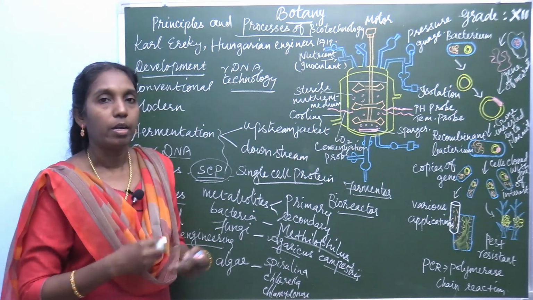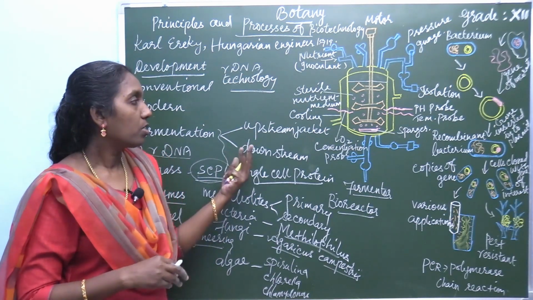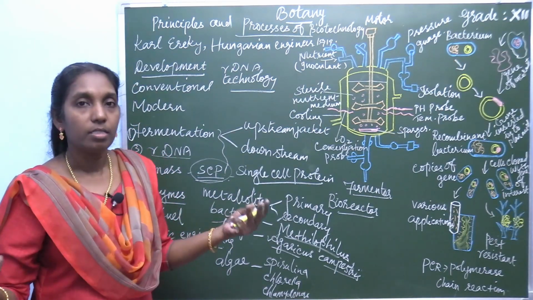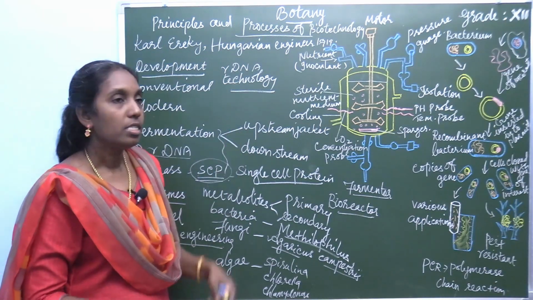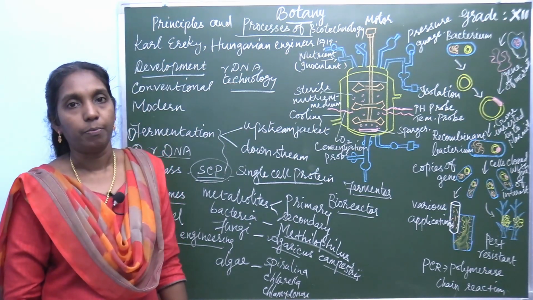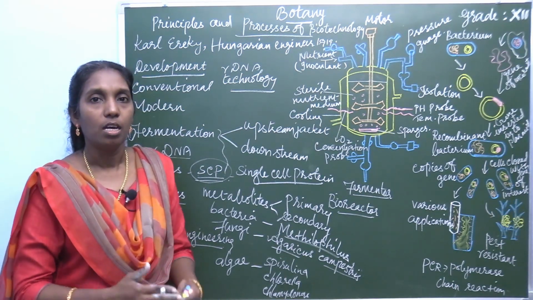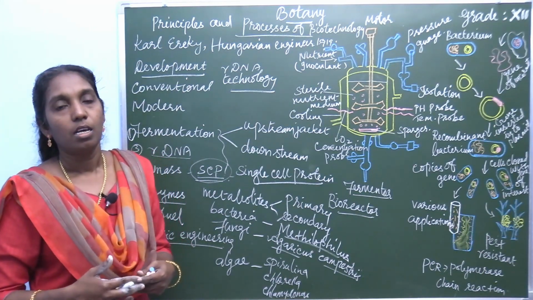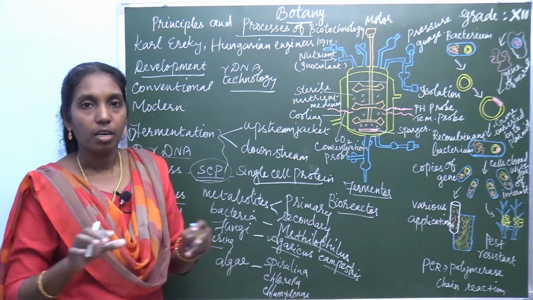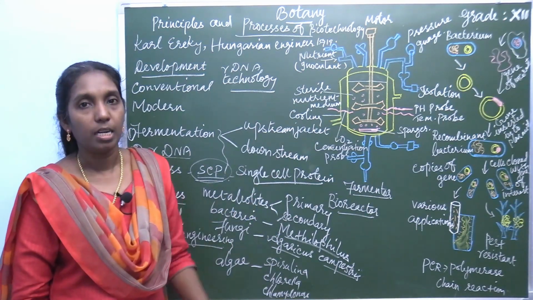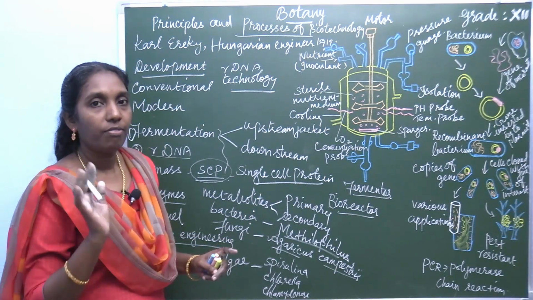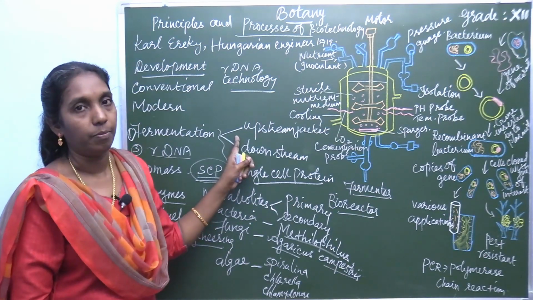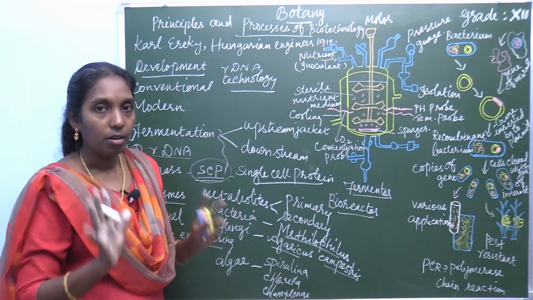You may have heard about insulin, the preparation of insulin, or it is also used in sewage disposal, recycling of water. All these processes are carried out by this genetic engineering technology. Nowadays it's used in so many fields, pharmaceuticals, preparation of medicines, vitamins, antibiotics. So a very important 5 mark question is recombinant DNA technology. There are only 5 points in your book.